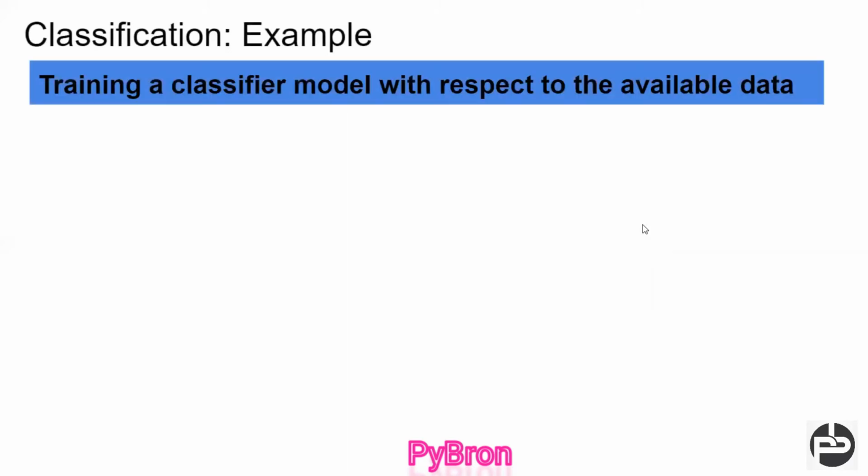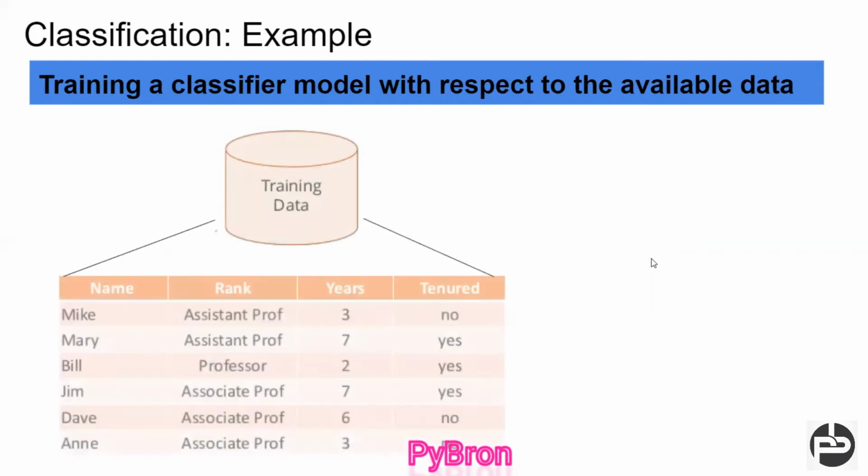This is one of the use cases I could mention; there are many more. Now, how are we going to deal with this kind of classification problem? Training a classifier model with respect to the available data. We have training data and we capture all of it. In this case of training, your target column is tenure.